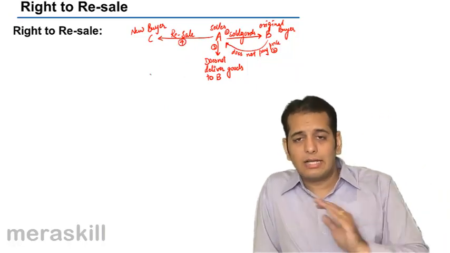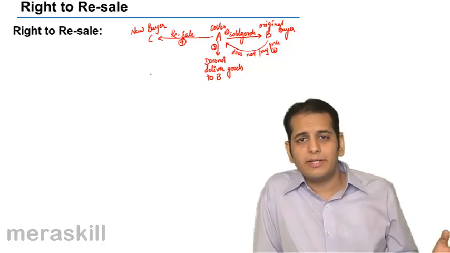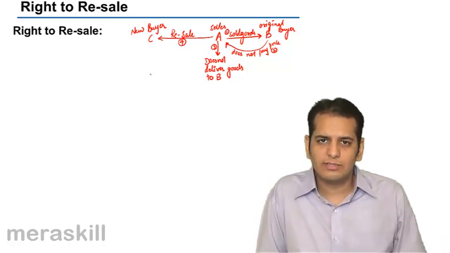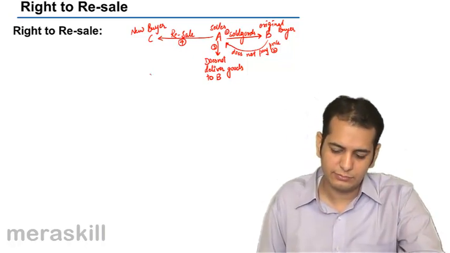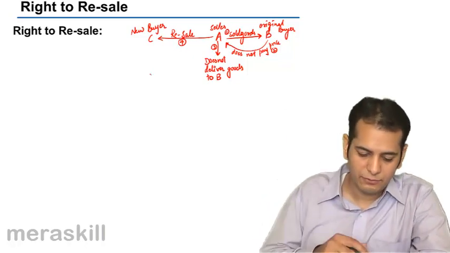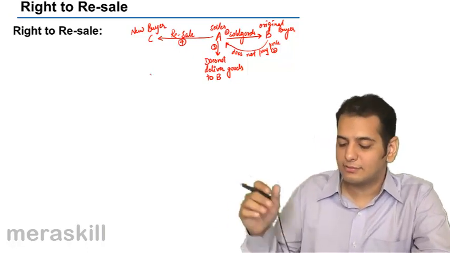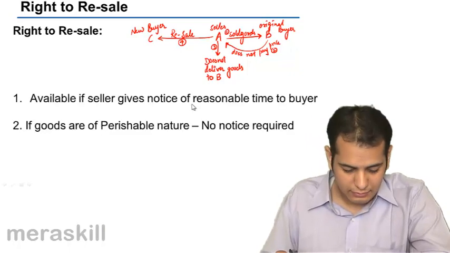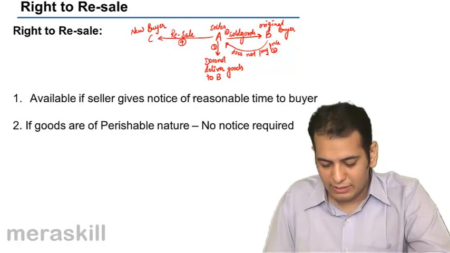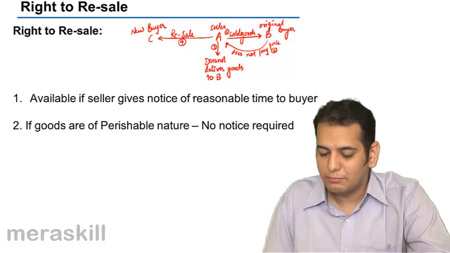So there was an original buyer who did not pay the price. The possession of the goods was with the seller and he sold it to somebody else. Okay. So this is a typical transaction of resale. So it is available if the seller gives reasonable notice to the buyer.